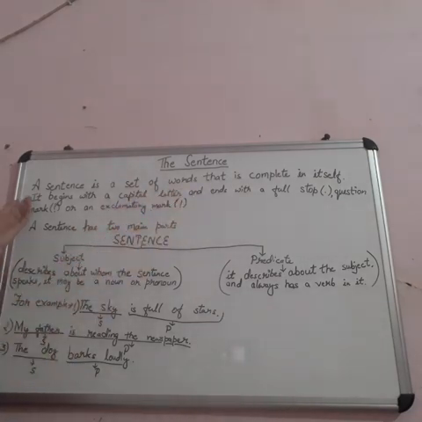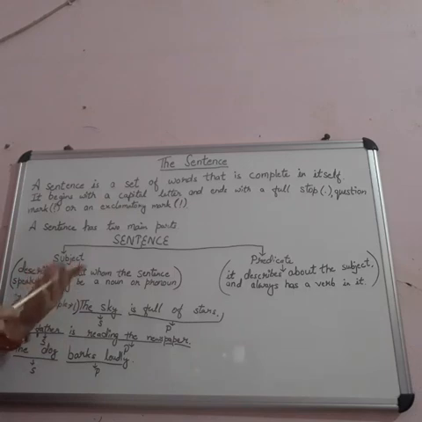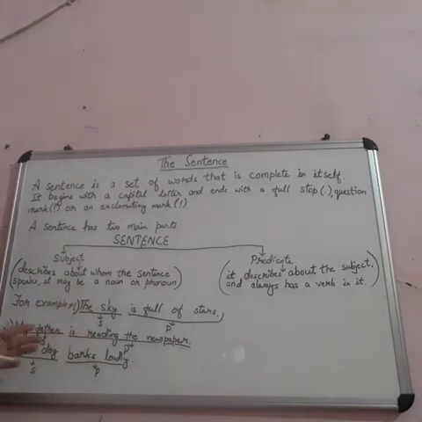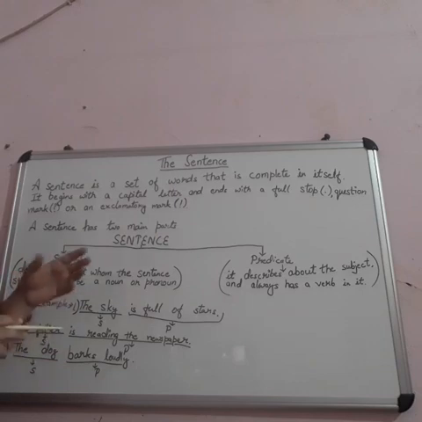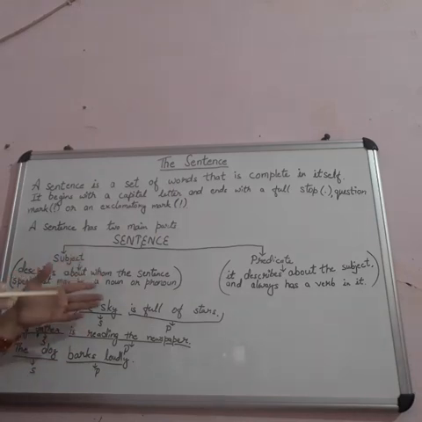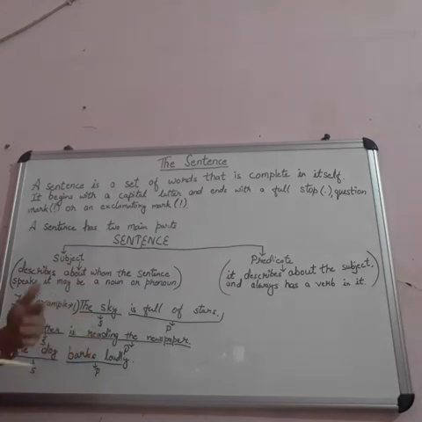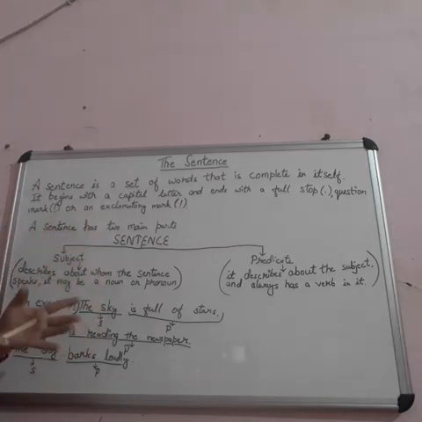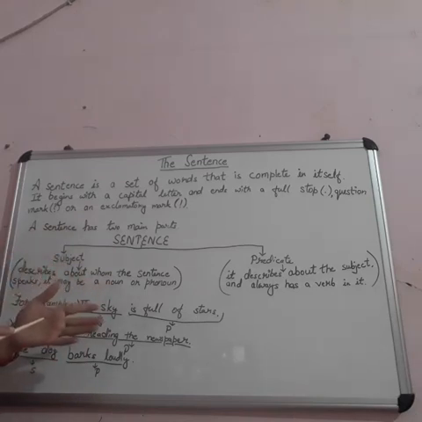You have all been studying this from the first class onwards, that a sentence is a group of words which is meaningful. If it is meaningful, then it is a sentence. If it is senseless, it is not a sentence. So basically a sentence should be arranged in a proper order to make it meaningful. Suppose one sentence is "She is reading a book." That is perfect, why? Because it is arranged in the proper order. But if you write "She is a reading book," that is an incorrect sentence. So the words of a sentence should be arranged properly.